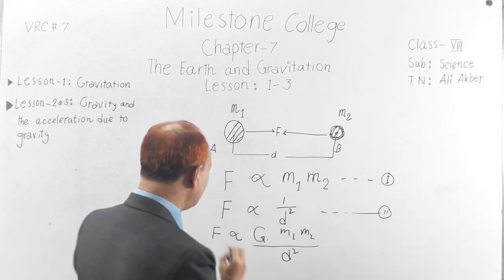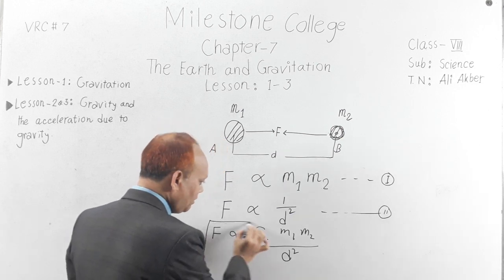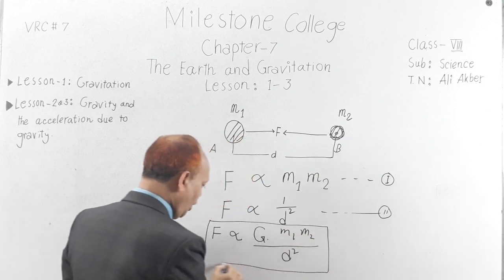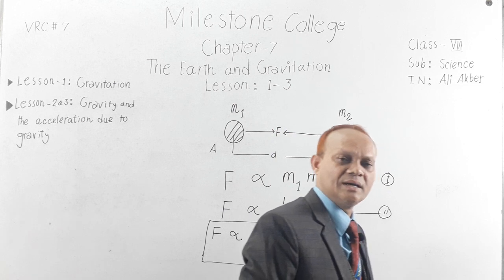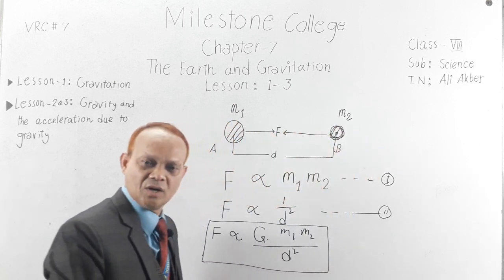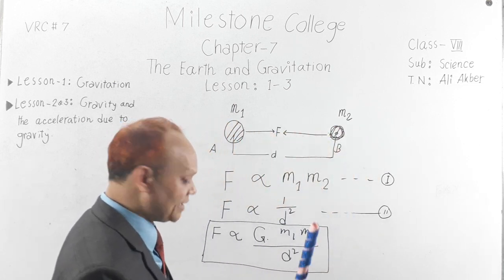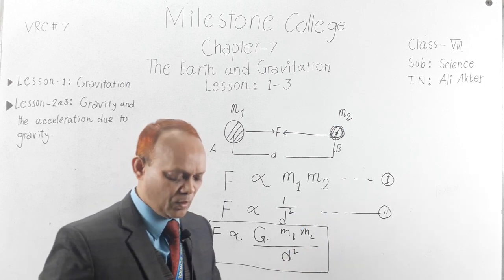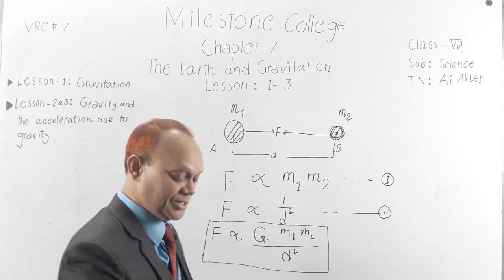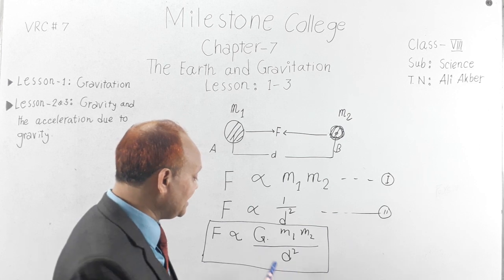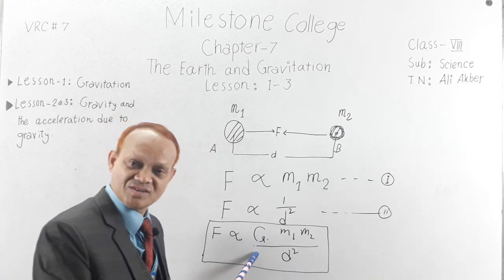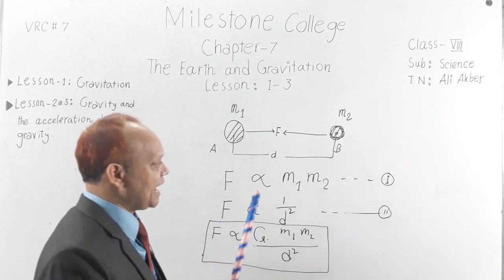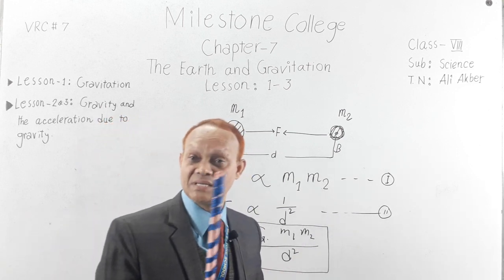And this is the mathematical expression of Newton's law of gravitation and the gravitational constant. My dear students, you can ask me, sir, what is this G? Here G is the universal gravitational constant.